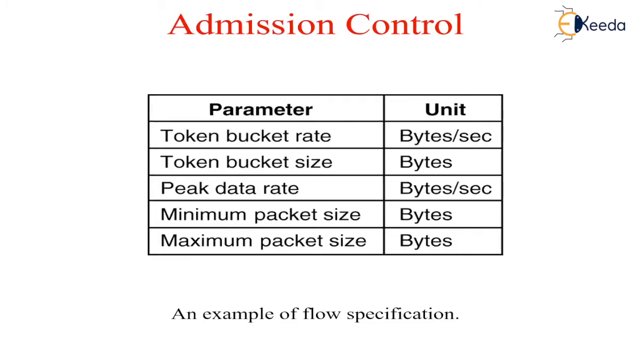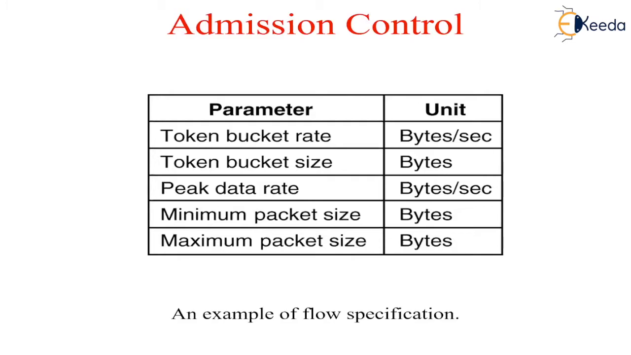As an example of what can be in the flow specification, consider the example shown in the table. It has 5 parameters. The first of which is the token bucket rate. Token bucket rate is the number of bytes per second that are put into the bucket. This is the maximum sustained rate the sender may transmit, averaged over a long time interval. The second parameter is the size of the bucket in bytes.